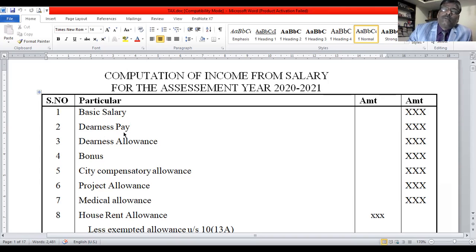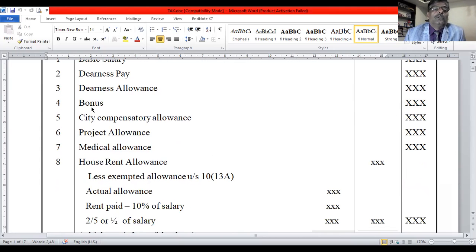It is also same: monthly dearness pay into number of months worked in a year. Next is dearness allowance. Dearness allowance per month into number of months worked. This is the third point. Then fourth point is bonus.